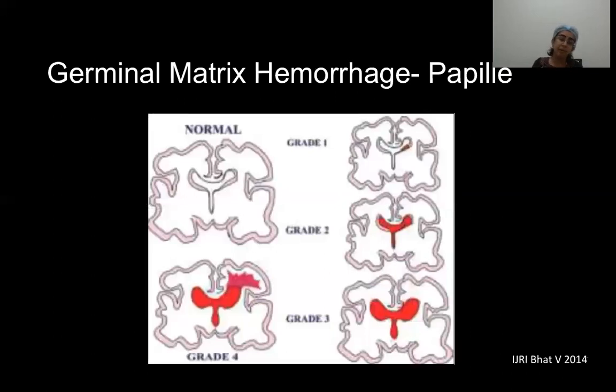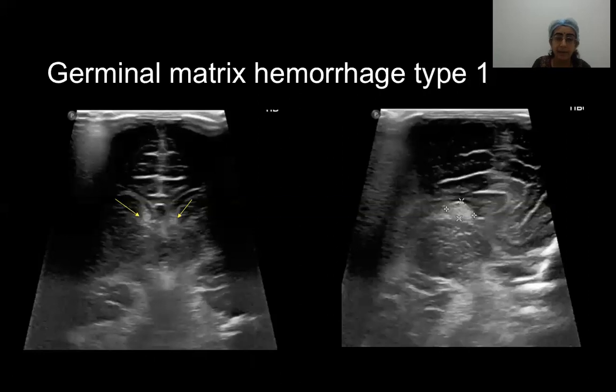Then we have germinal matrix hemorrhage, which is again commonly seen in preterm neonates. So it can vary from grade 1, which is mild germinal matrix hemorrhage, to increasing severity with hydrocephalus in grade 3 and extension to the adjacent brain parenchyma in grade 4. I will show examples of each of these grades. So here we have mild germinal matrix hemorrhage. This occurs at the region of the caudothalamic groove near the foramen of Monro.